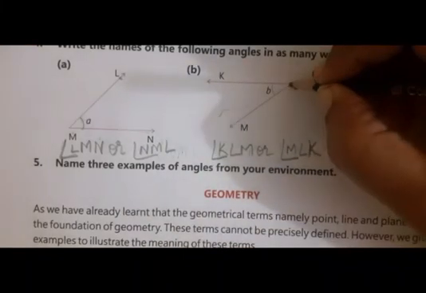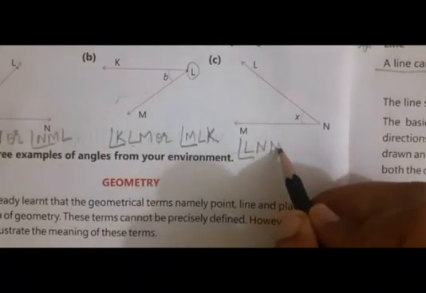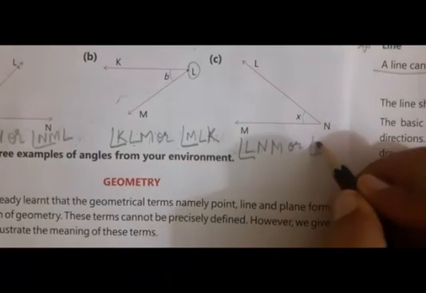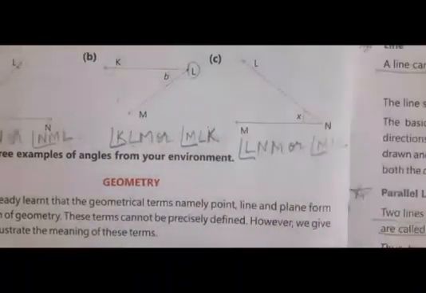The arms where it is meeting, this ray is meeting here, this ray is meeting here, so this point should always be in the middle. Next one, LNM or MNL, because N is in the middle.